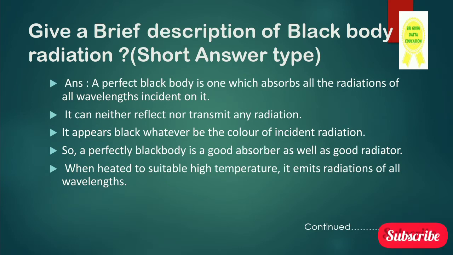When heated to a suitably high temperature, it emits radiation of all wavelengths. That means it has absorbed, and when we heat it, it will emit all the wavelengths of all radiations.